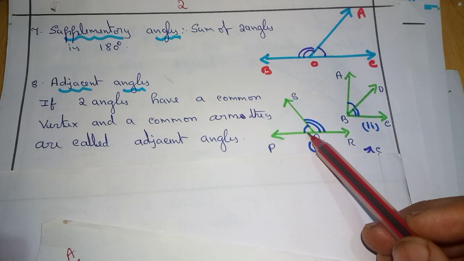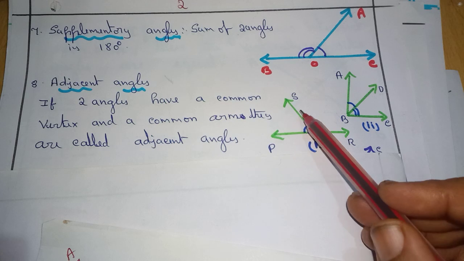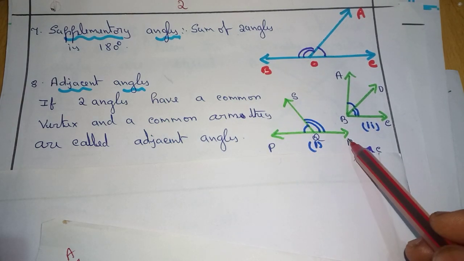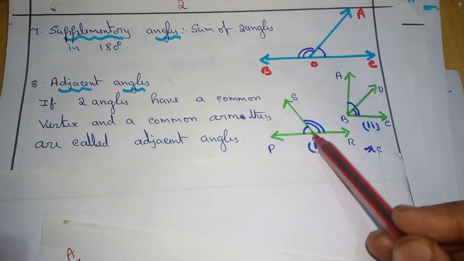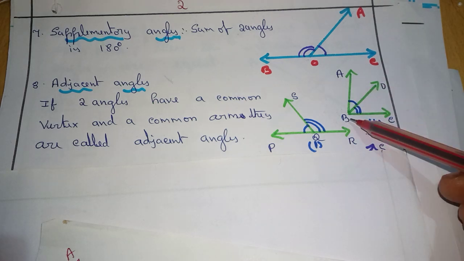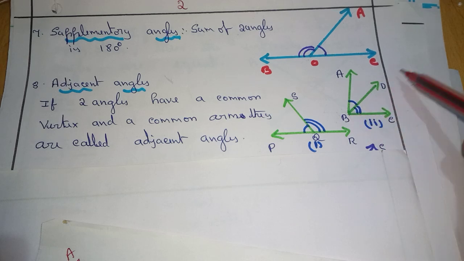Same way, see here, angle SQP and SQR or PQS and SQR are adjacent angles. They have a common vertex Q and common arm SQ. Same way here, common vertex is B, common arm is BD.